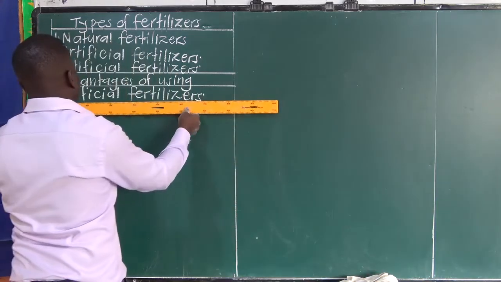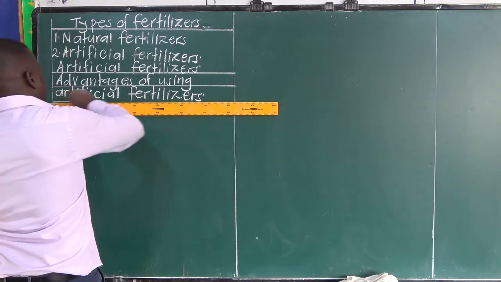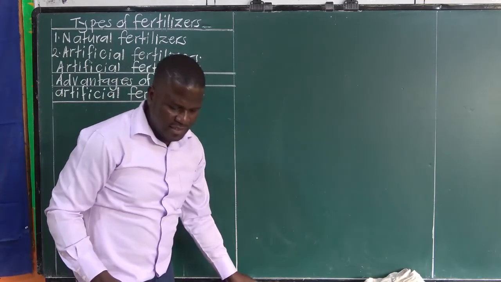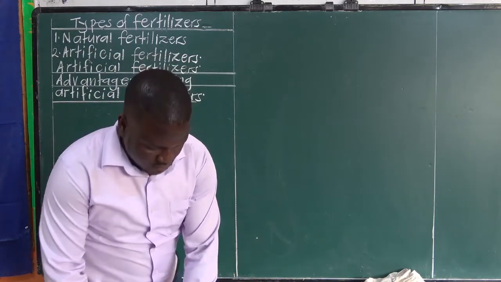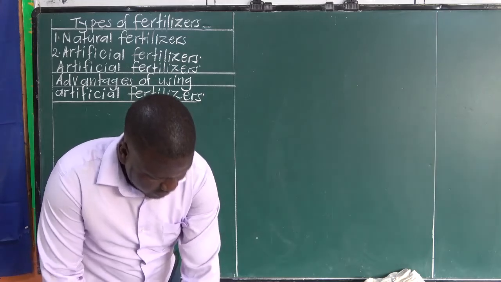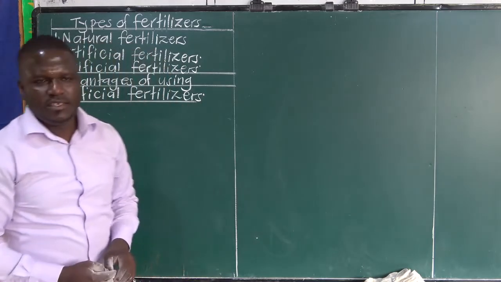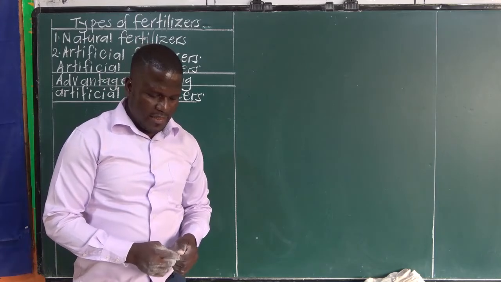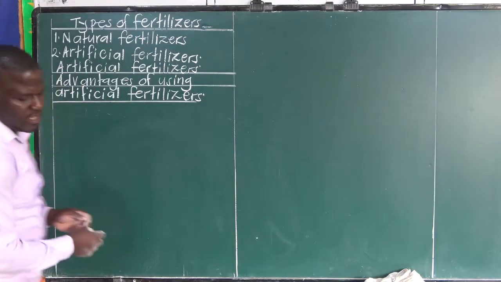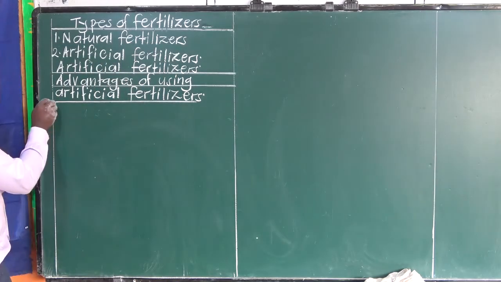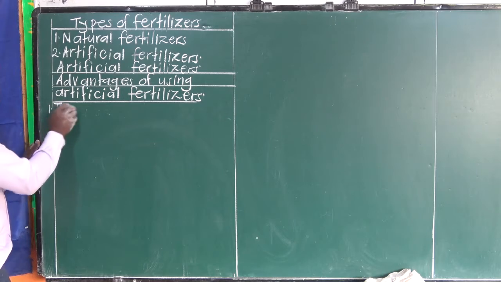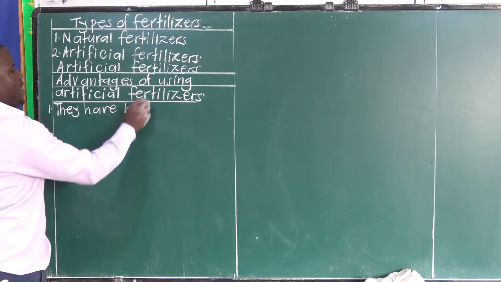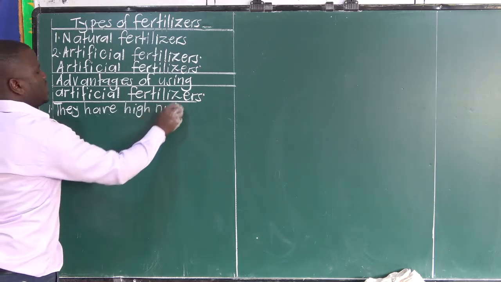Advantages of using artificial fertilizers. One, these artificial fertilizers are easy to handle and easy to use. They are easy to store and use, and they have high nutrient content.